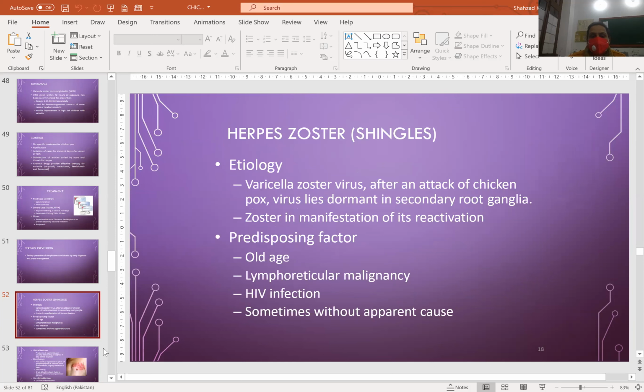Herpes zoster, shingles. Varicella zoster virus causes the primary attack of chickenpox. The virus lies dormant in the sensory root ganglia. Zoster is very sensitive to skin activation. Predisposing factors are age, lymphoreticular malignancy, HIV infection, and sometimes no apparent cause.